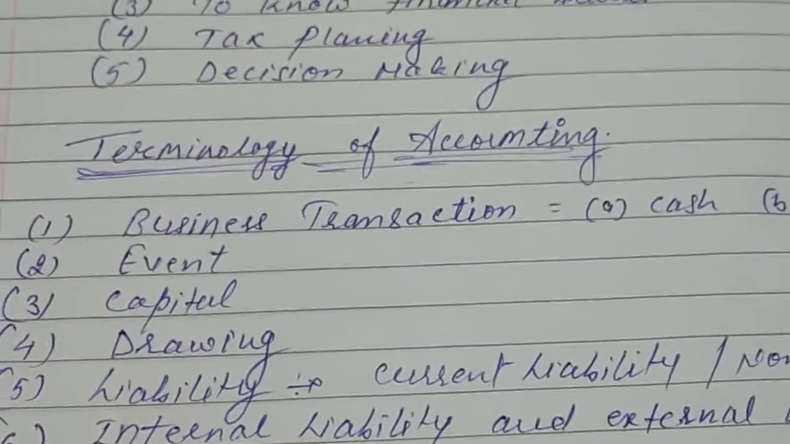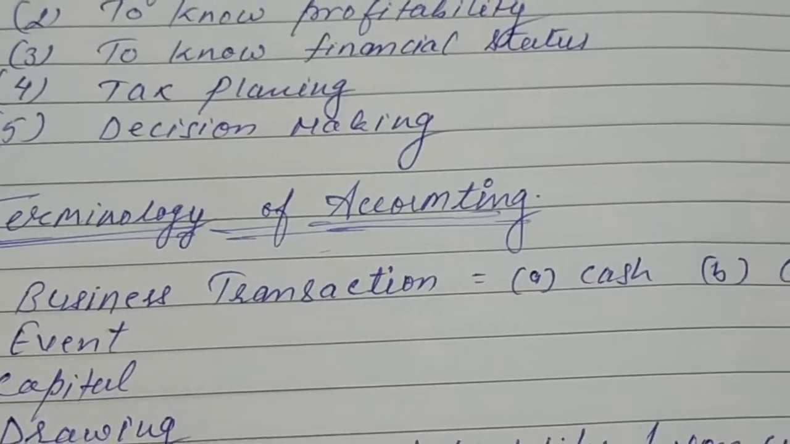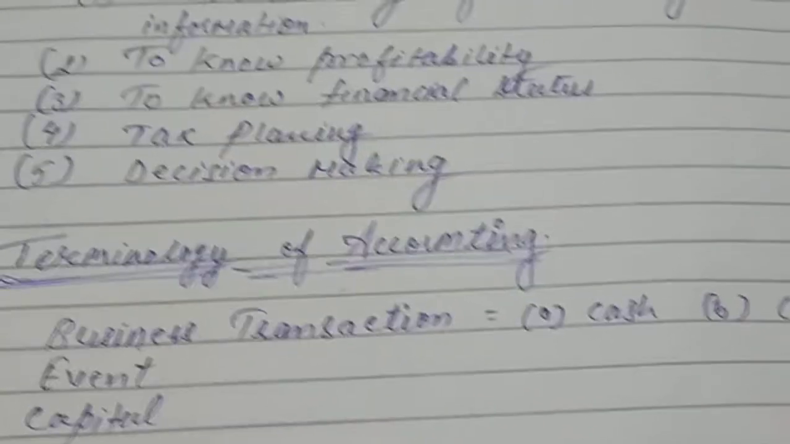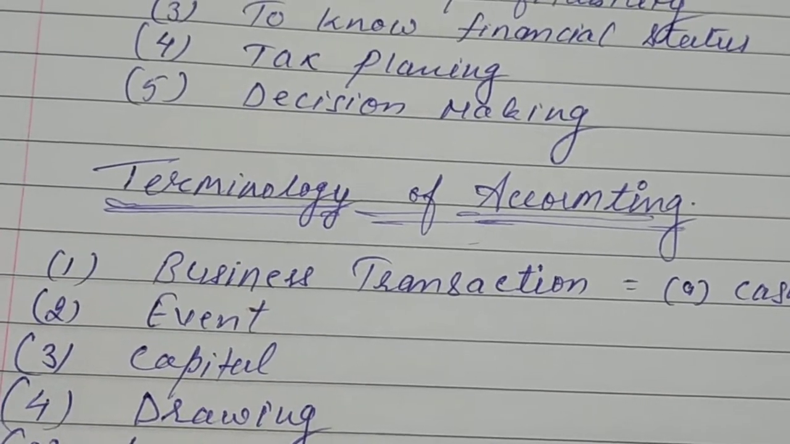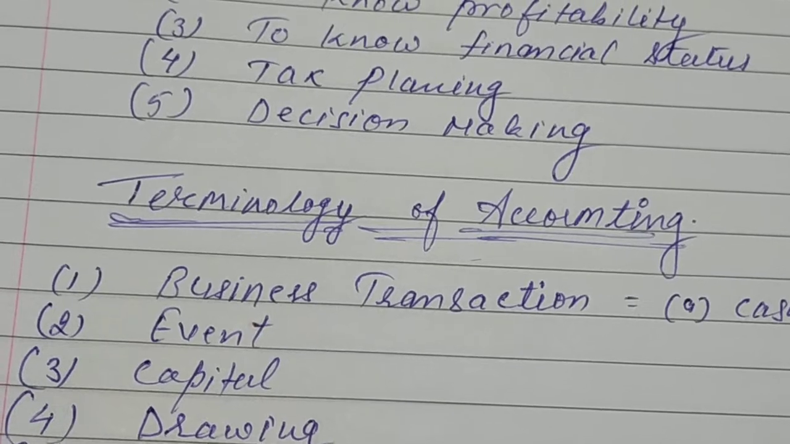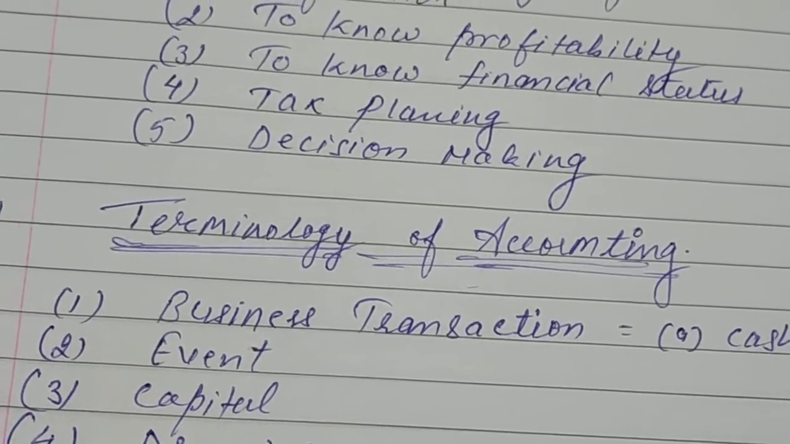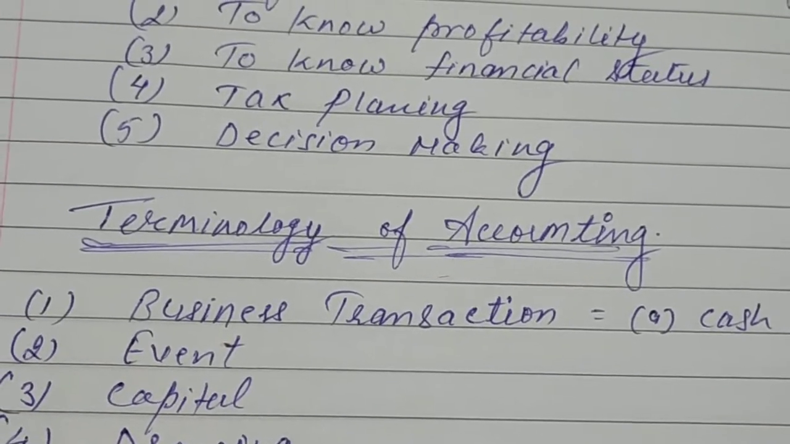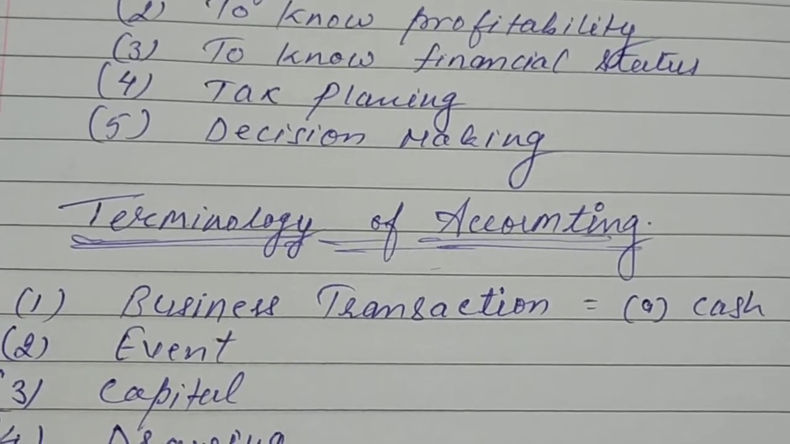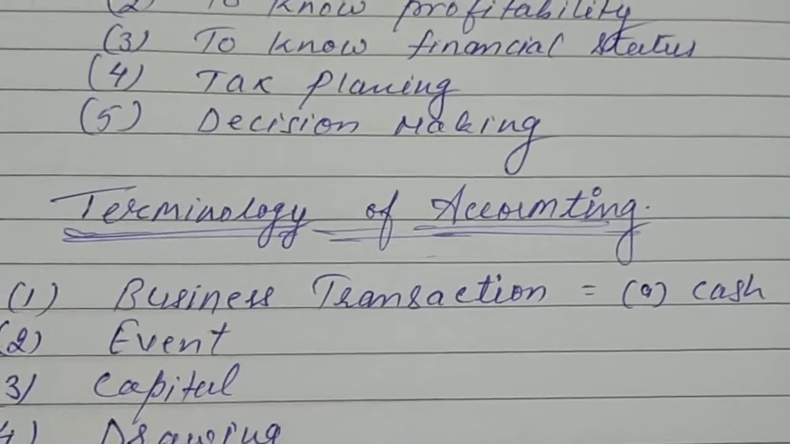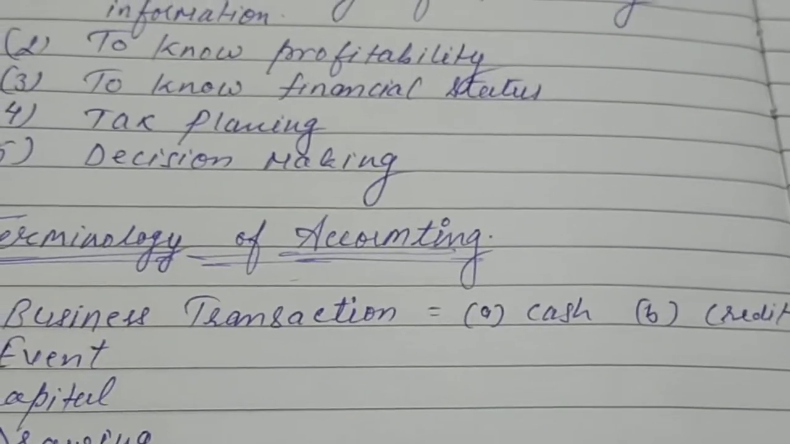Here you can see business transaction. Basically, what does business transaction mean? Business transaction means exchange of a product or service of business between two or more persons in the form of cash or credit. In business, an exchange between two or more persons is called a business transaction. It may be cash or credit.